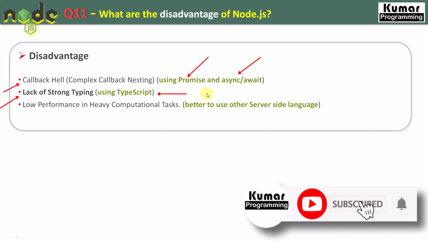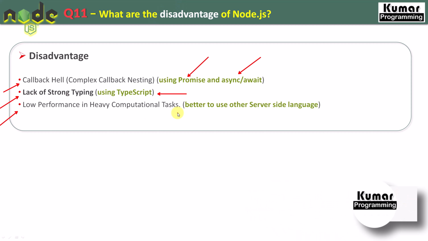And the very third thing, it's having low performance in heavy computational tasks. Suppose at the server side, you are running some kind of report query, which is taking around 10 to 15 minutes from the database, then it's not a good choice to use Node.js, right?